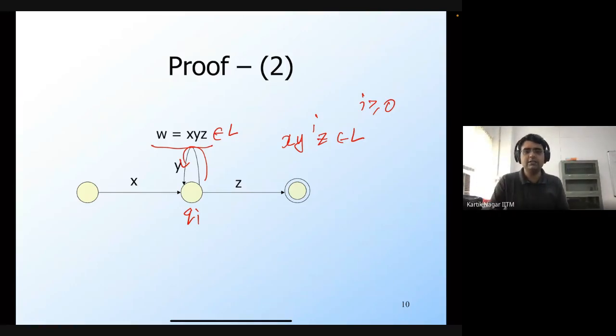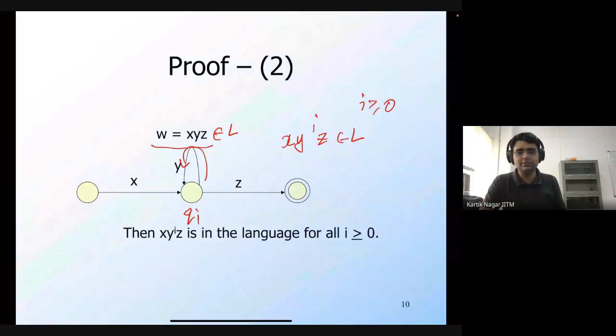So x y^i z is in the language for all i greater than or equal to 0. So we have this property that if the DFA has n states and the language contains any string of length greater than or equal to n, then the language is definitely infinite. But we don't have an algorithm.